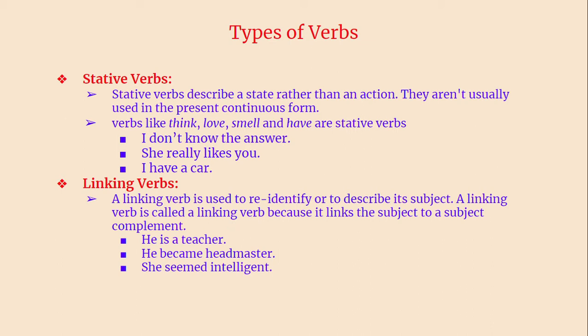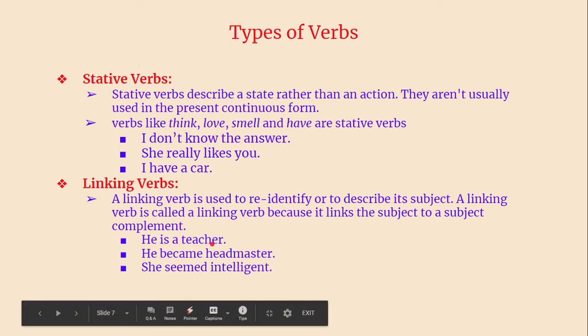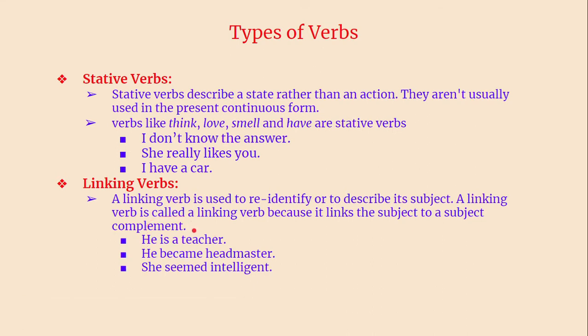What is object and what is subject? Suppose I say, I bought a car. I is the subject, bought is the verb, car is the object. I am a teacher. I is the subject, am is the verb, and a teacher is not an object. It is a complement. Why is it called a complement? Because I and teacher are both one and the same. They are not different. But in I bought a car, I is different and car is different. They are two different things: one is a thing and one is a human being. Whereas here, he is a teacher. Who is teacher? Teacher is no one but he. Who is he? He is no one but a teacher.